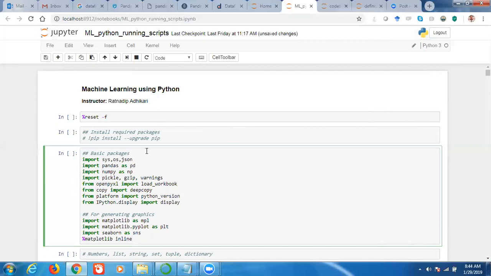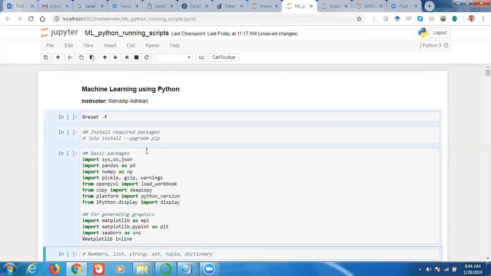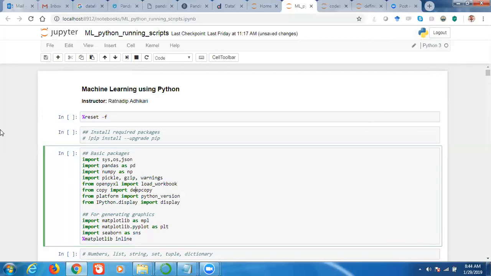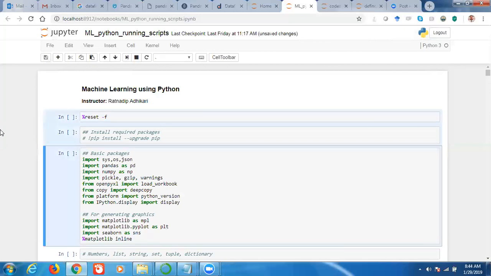That way we can keep track that all my packages are in the beginning. Whenever you import a new package, you need to run this cell again.